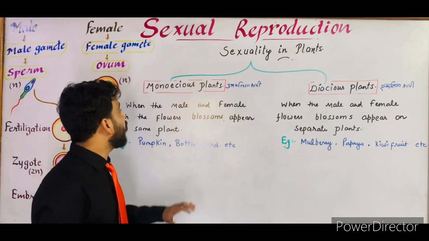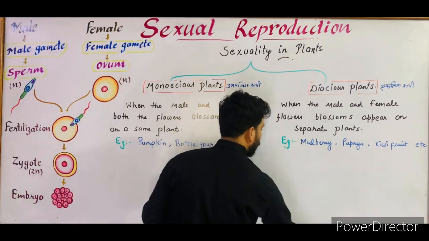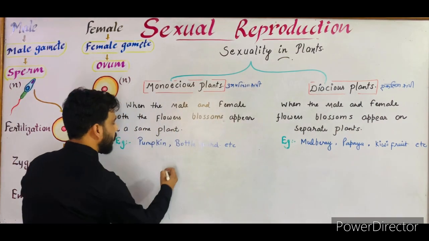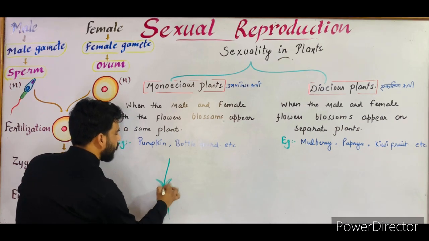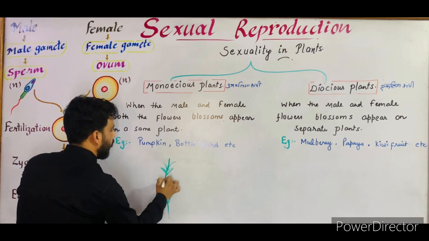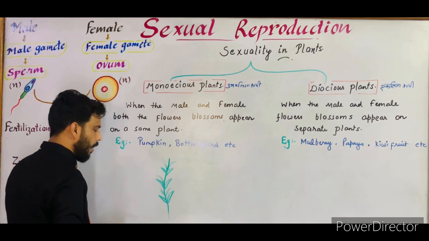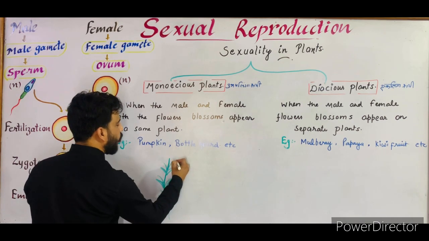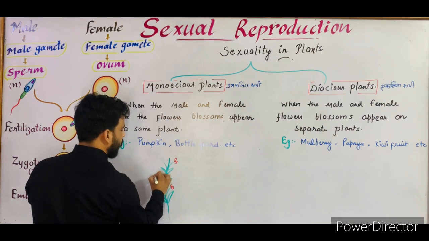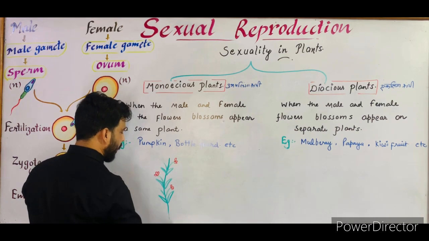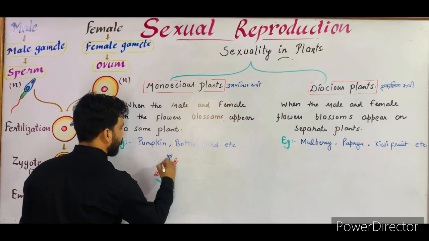Now what is the meaning of monoecious plant? Suppose that this is a plant, these are the leaves and these are the pedicel, and this plant consists of both types of flowers. I am using red color for some flowers and blue for some.